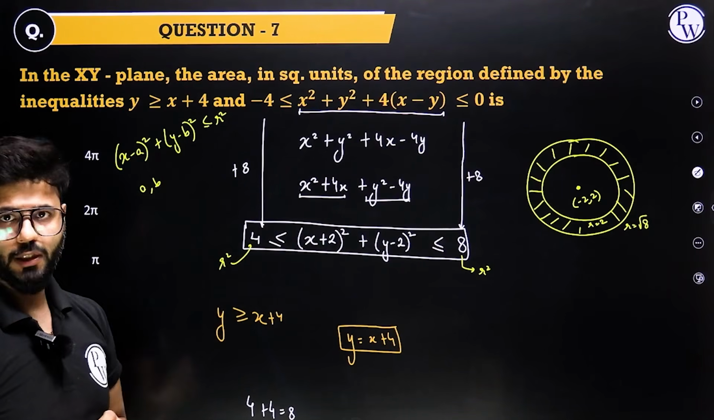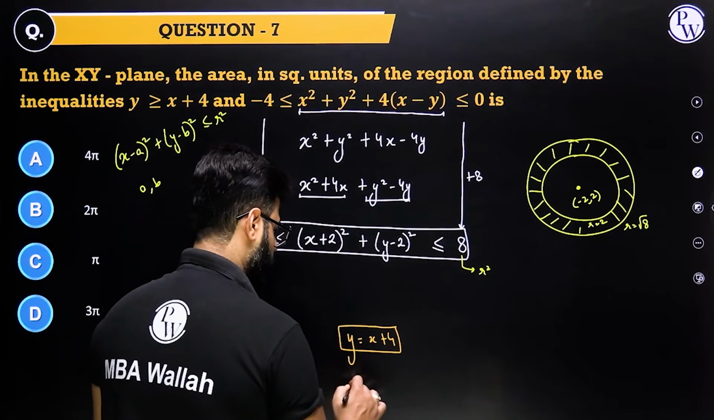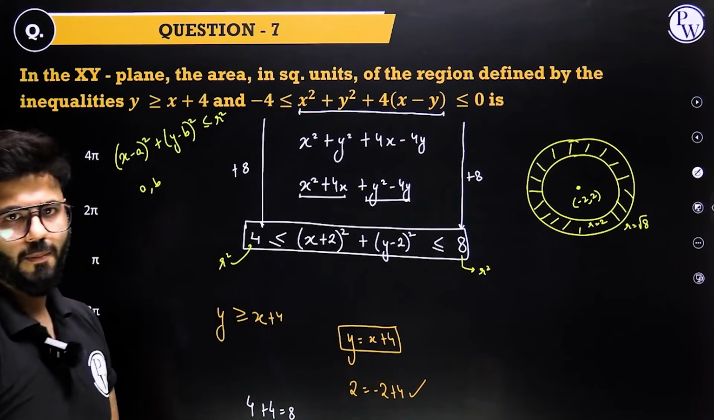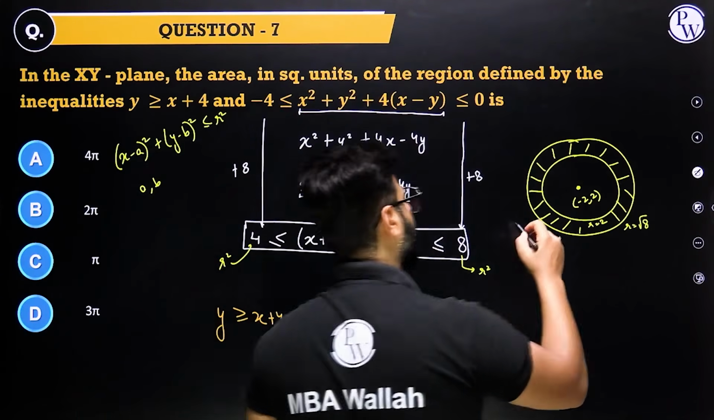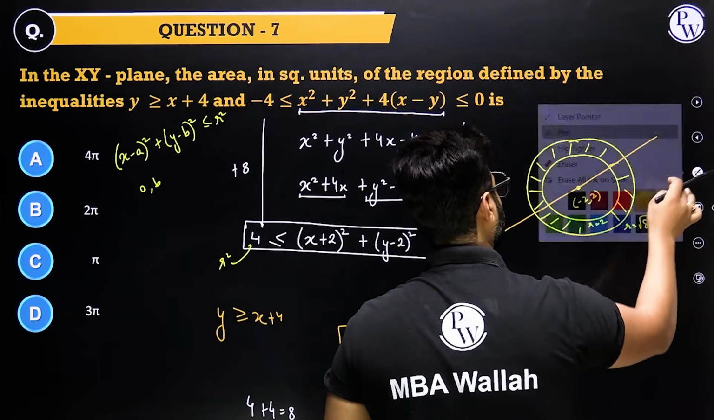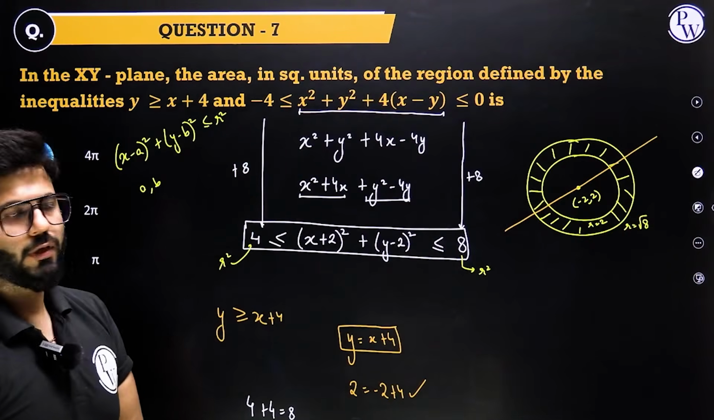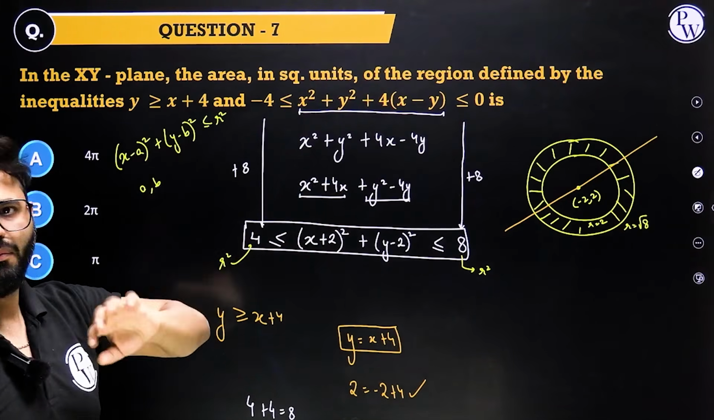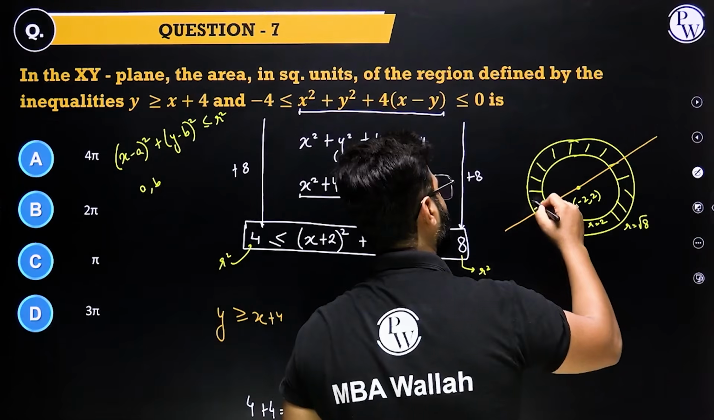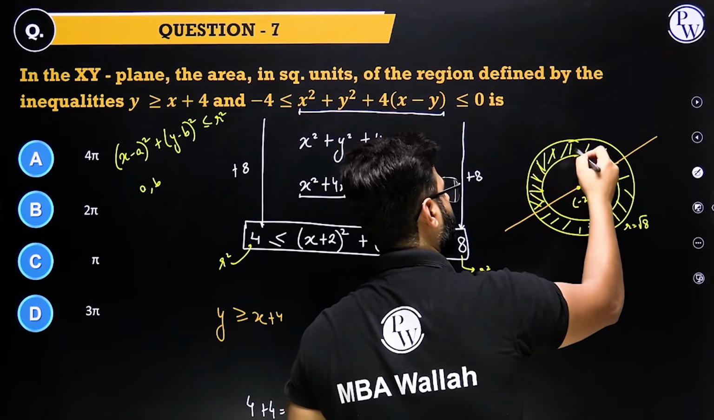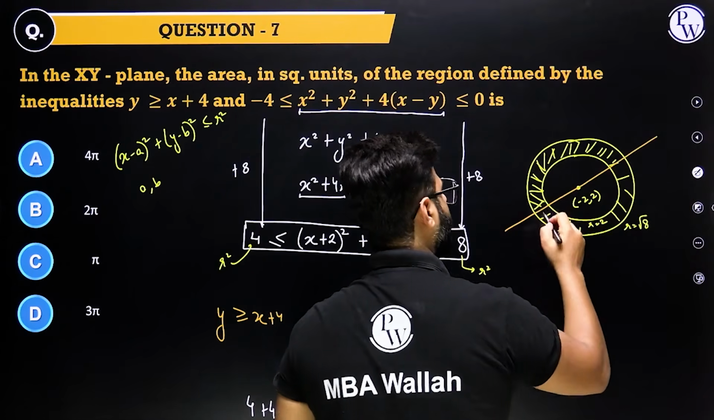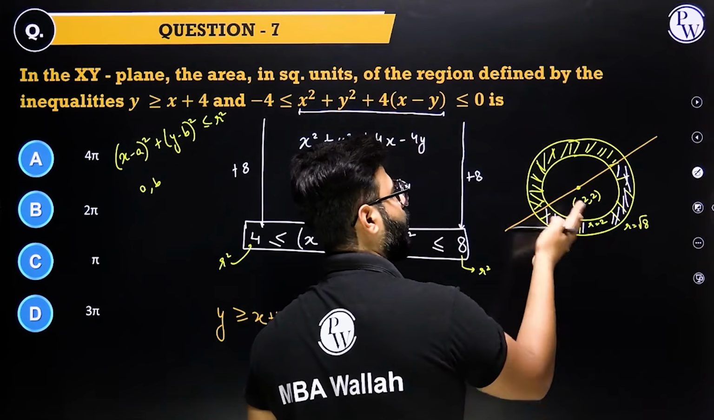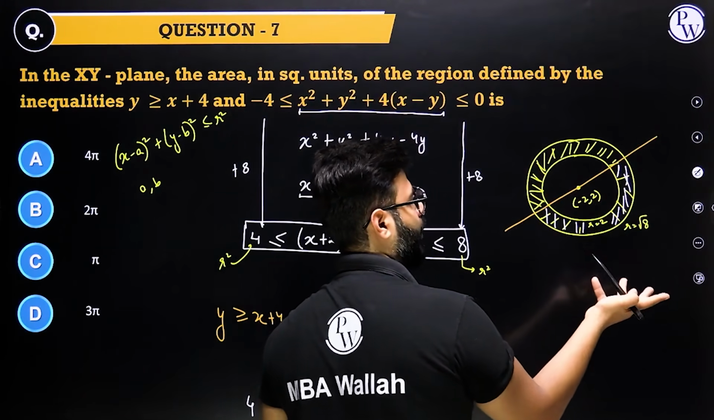See, put those points minus 2 comma 2. Let's try. y becomes 2 equals minus 2 plus 4. It satisfies, 2 equals 2. That means whatever the line is, it passes through this. And if it passes through this, that's the center of the circle. It's going to divide the area into half. Now I don't care whether you wish to calculate this area, or you wish to calculate this area. I'm not at all interested. Ultimately, it's half of the shaded area. Whether this side or this side doesn't matter.